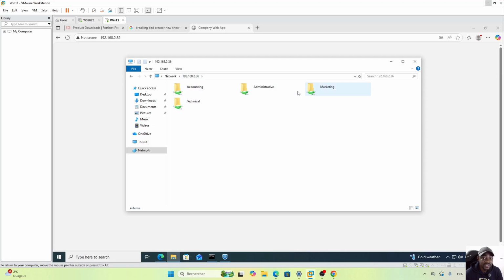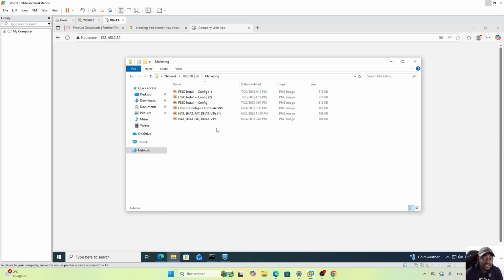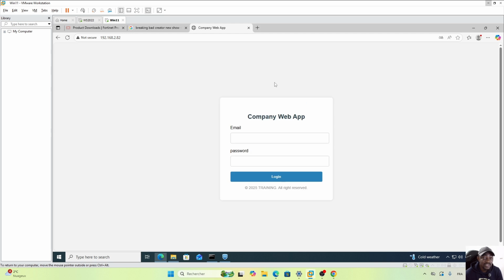So from here, if I'm a user from the marketing department, I can access marketing information and update some information. This internal web portal is a web app that lets us access information regarding reviews and reports about what was done during the day. So this can also be used for that purpose.